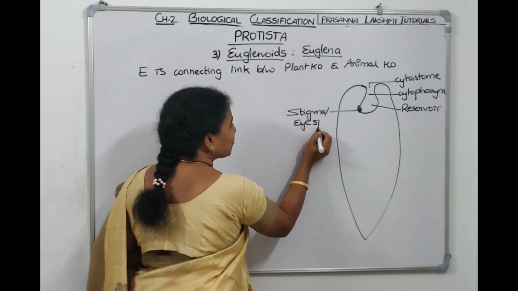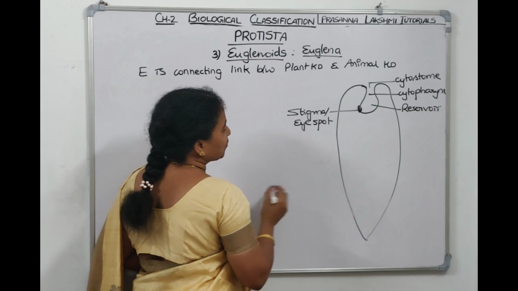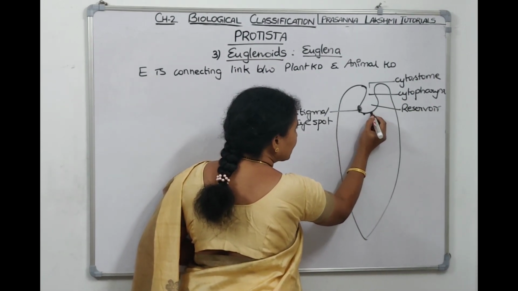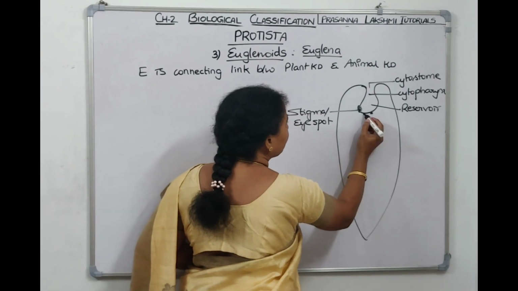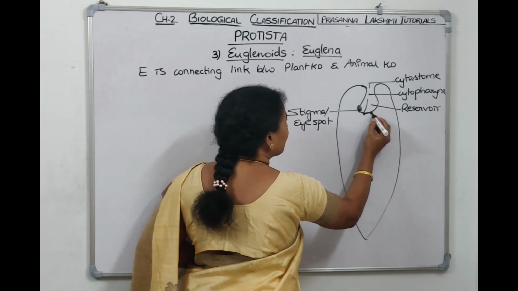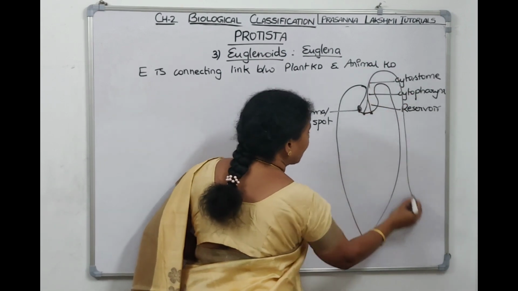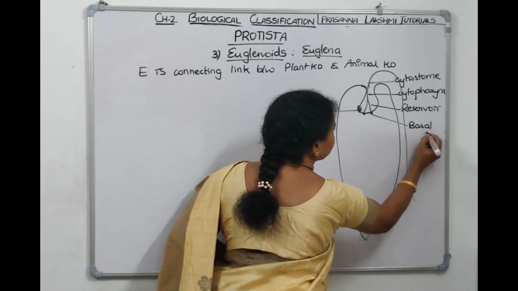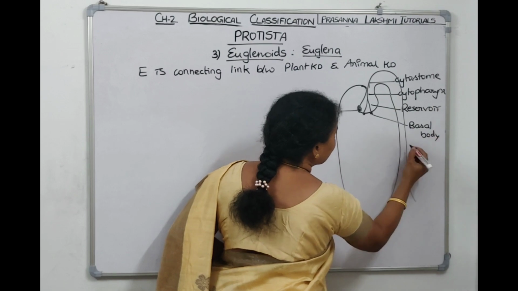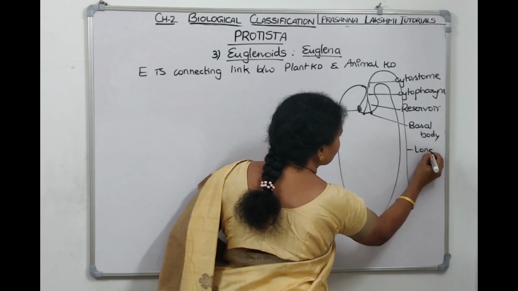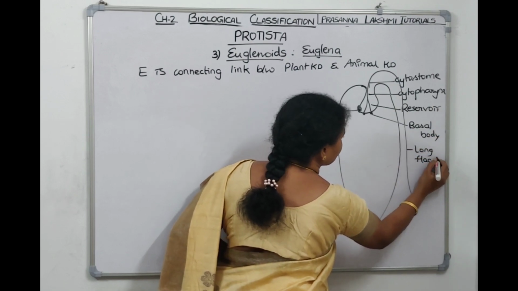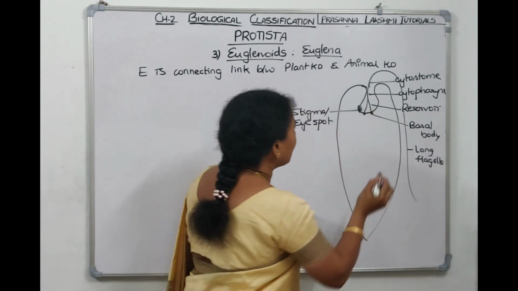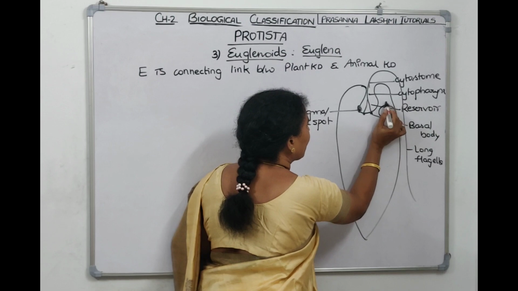It has an eye spot, so it is animal-like, right? Then from here it has two basal bodies. From one basal body, a small flagellum arises, and from the other basal body, a long flagellum arises. And here it has a contractile vacuole.